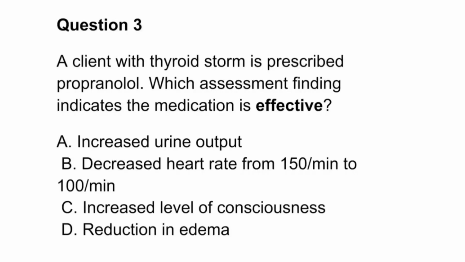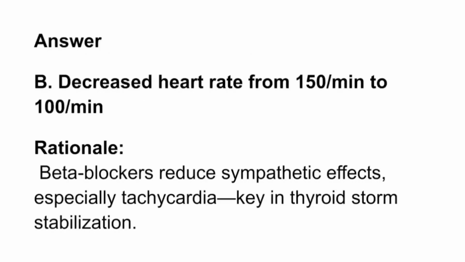A. Increased urine output. B. Decreased heart rate from 150 per minute to 100 per minute. C. Increased level of consciousness. D. Reduction in edema. Answer. B. Decreased heart rate from 150 per minute to 100 per minute. Rationale. Beta blockers reduce sympathetic effects, especially tachycardia, key in thyroid storm stabilization.